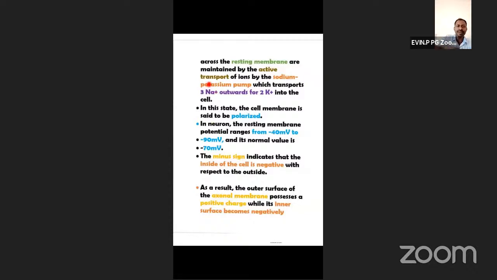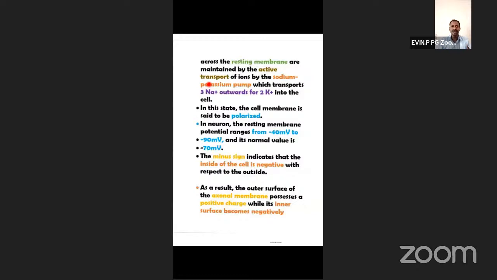So 3 sodium rapidly go out by the sodium potassium pump, because the membrane is not permeable to sodium. Only by the opening of the pump can sodium ions go out. So 3 sodium ions go out, and instead 2 potassium ions move in.